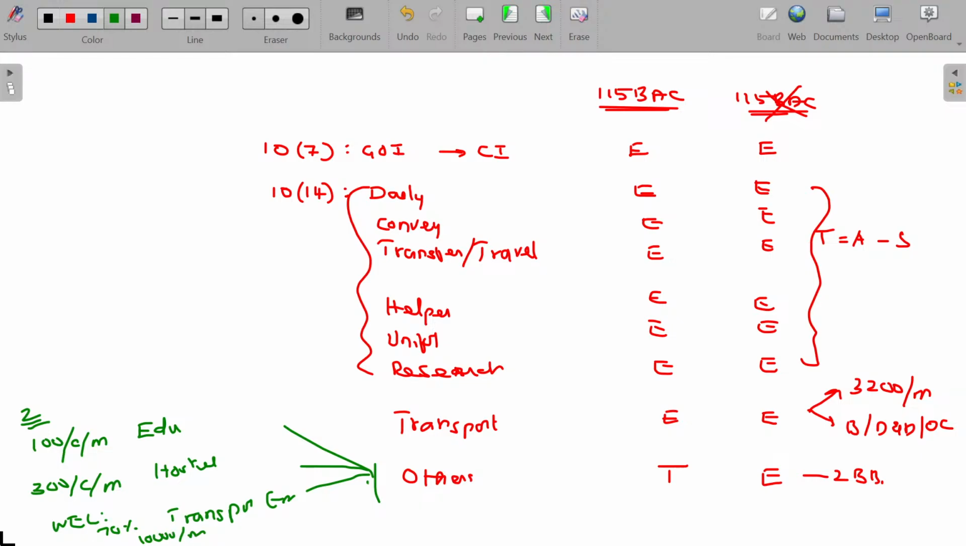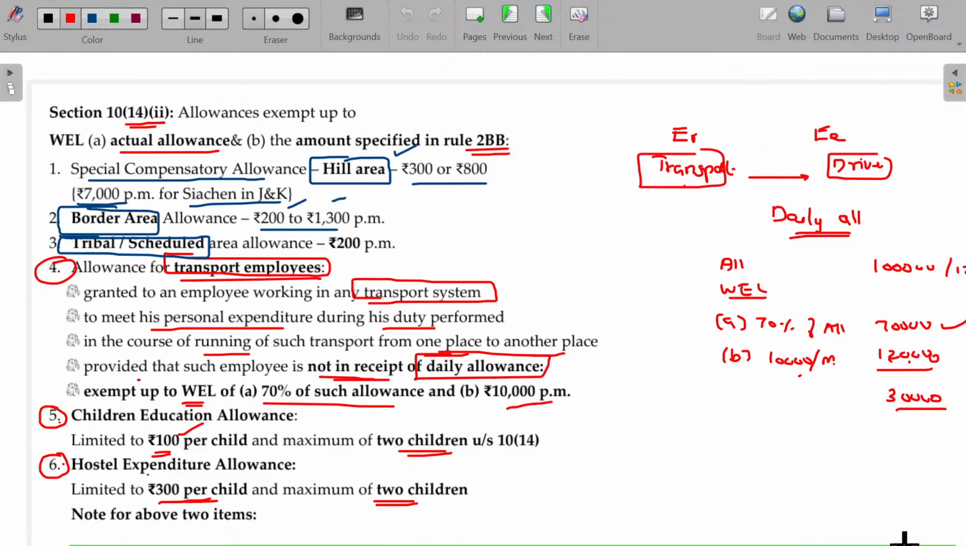Okay. So all the things we have discussed are given as a summary here. If it is clear, text me. So we'll go for solving some illustration. One more item is there: Section 10 clause 13A, HRA. Here taxable, here exempted, but you have to study in detail. Okay.